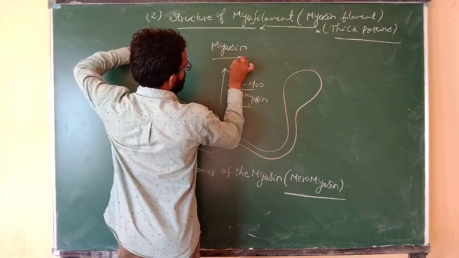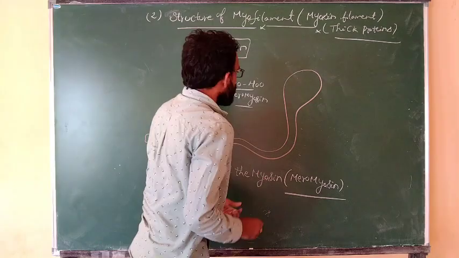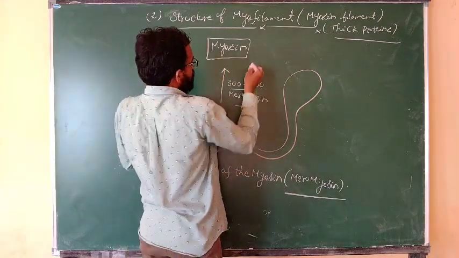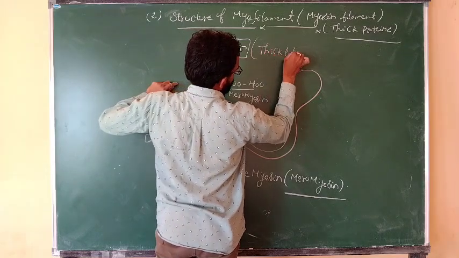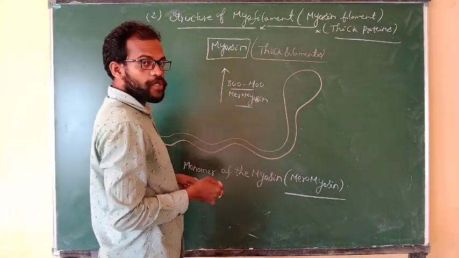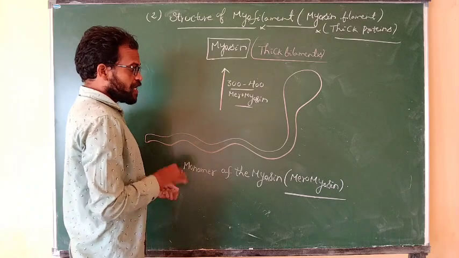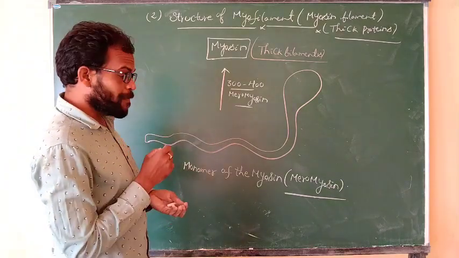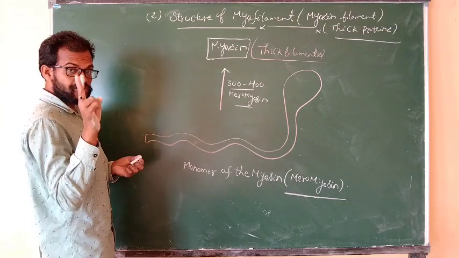It is the formation of the myosin thick filament. 300 to 400 meromyosins form the myosin thick filaments. If you observe the monomer of the myosin, it always exists in two filaments.